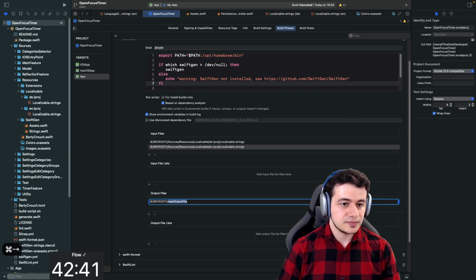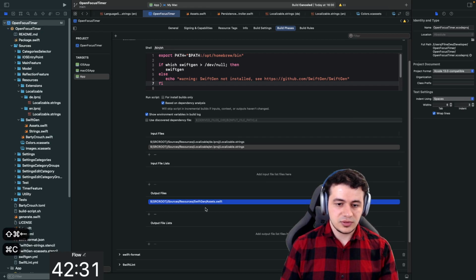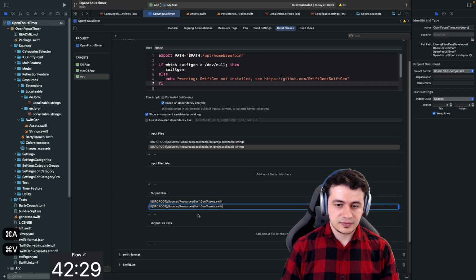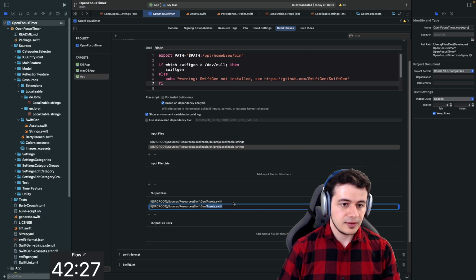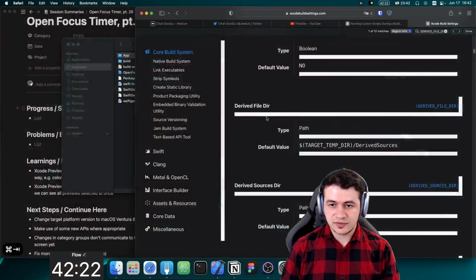And then sources / resources / swiftgen / assets.swift. And the other one is strings.swift. I don't know how important that is. Let me read this document further.